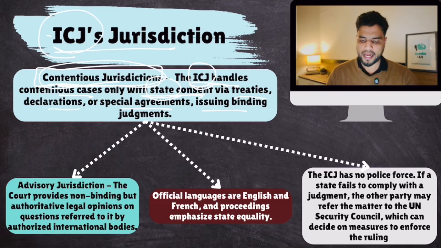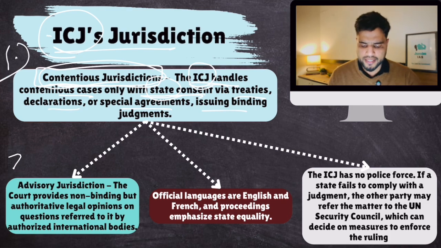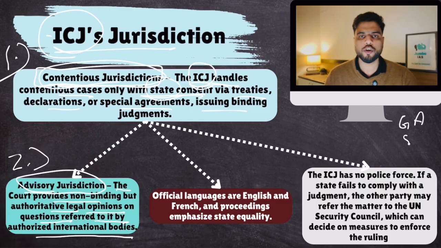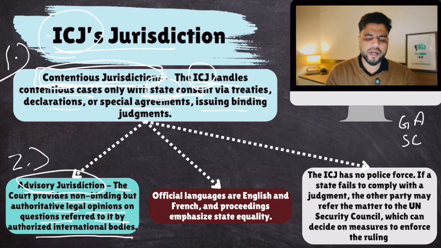Okay? And so this is jurisdiction number one. The next category is advisory jurisdiction. The court provides non-binding but authoritative legal opinions on questions referred to it by authorized international bodies. So authorized international bodies like the General Assembly of the UN, Security Council of the UN, International Labour Organization, and many other organizations of the UN, if they refer a legal question to ICJ, ICJ will give its legal opinion, but that is non-binding. That is why it is called advisory.